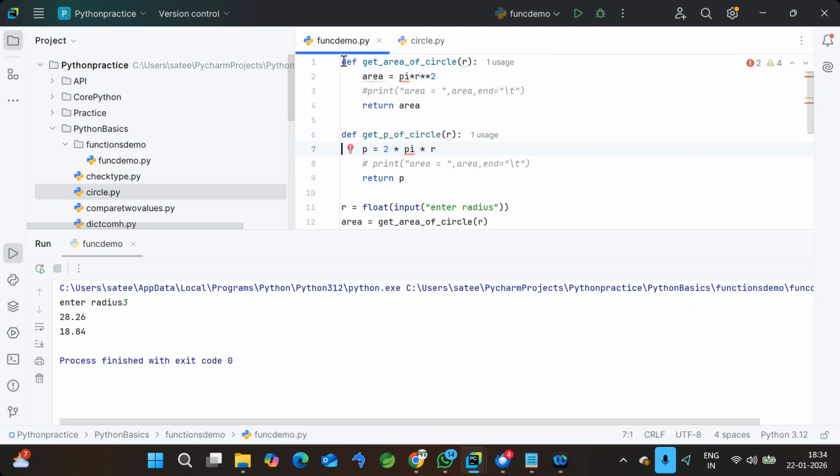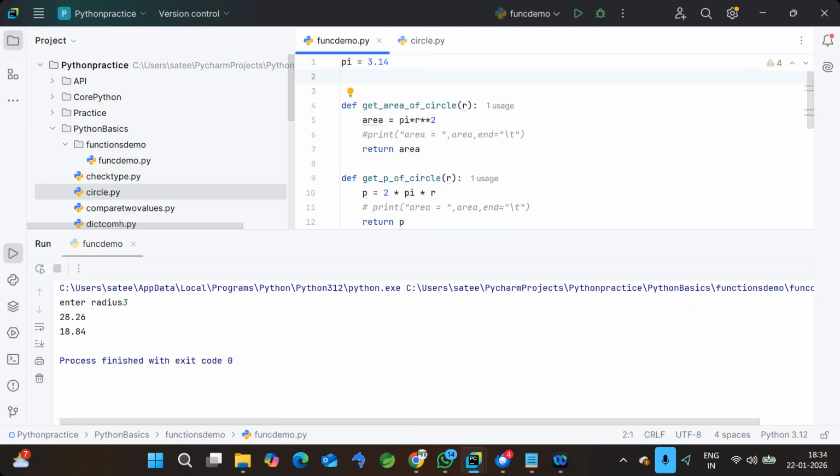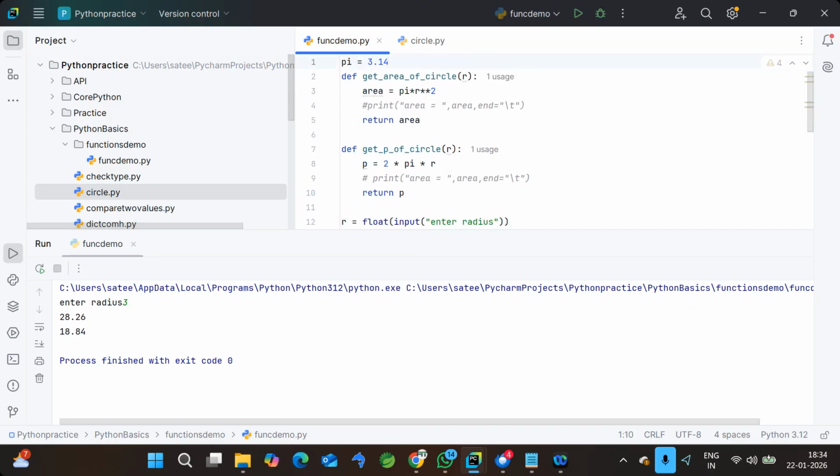Now instead of defining inside the function, I will define it outside the function. Now you see, in both places the error is gone. It means whatever variables you define outside the function, you can use in multiple functions. That's why we call them global variables.